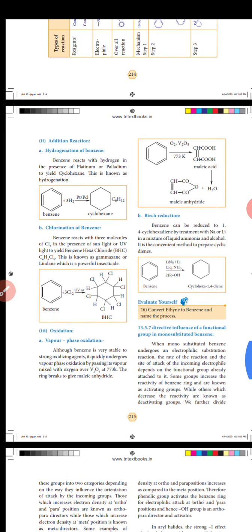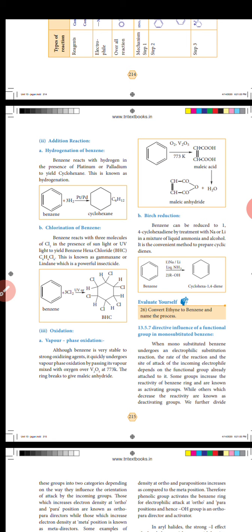Okay, addition reactions: hydrogenation of benzene, chlorination of benzene, oxidation, Birch reduction, etc. First, addition reactions. Benzene reacts with hydrogen in the presence of platinum or palladium to yield cyclohexane. This is known as hydrogenation.